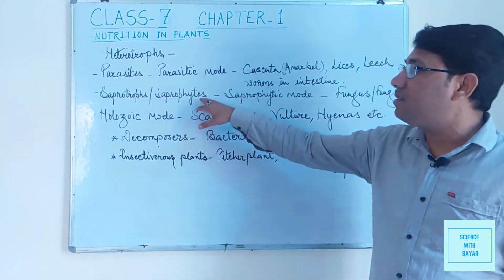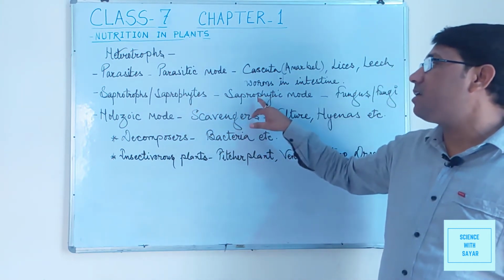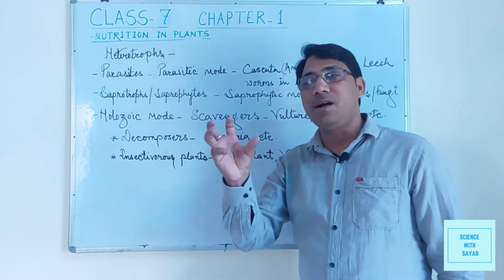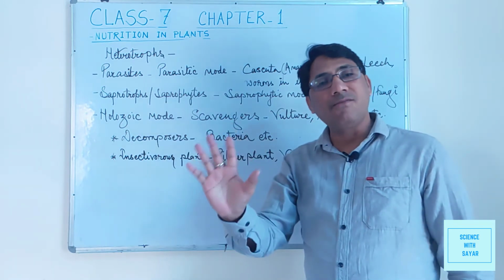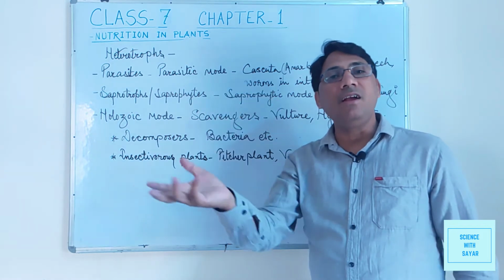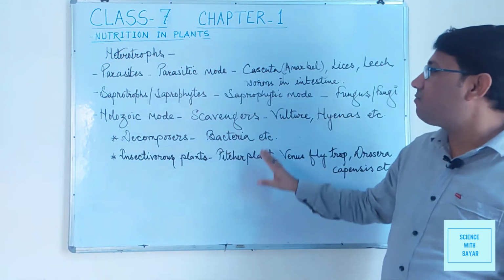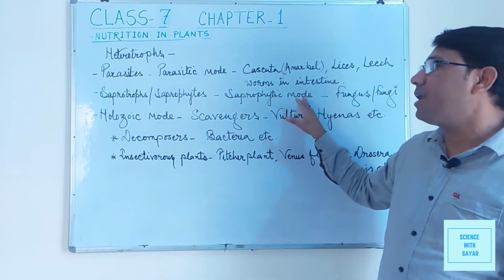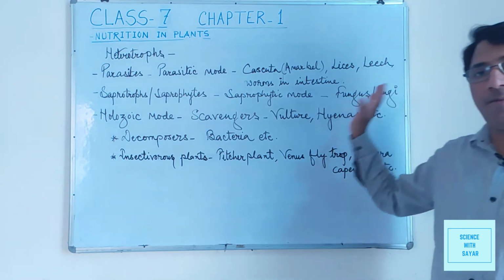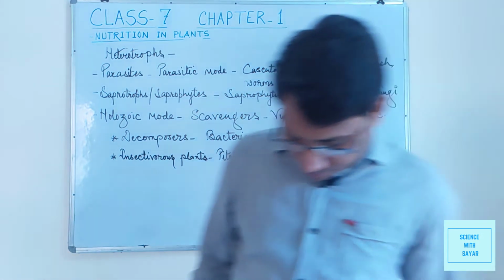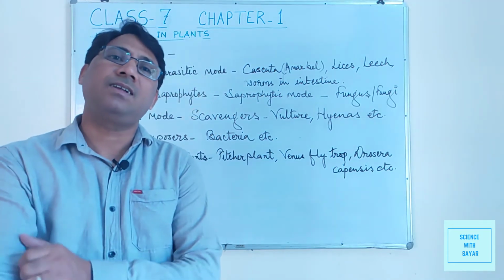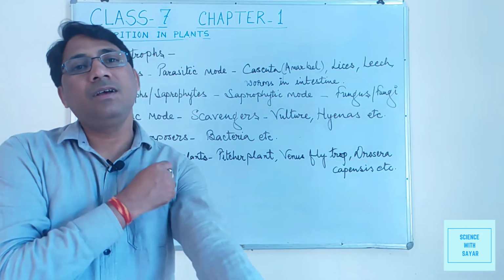These are the organisms which take their food from dead or decaying organic matter. They do not take the prepared food from the living organisms. They take from the dead organisms, dead remains, dead or decayed organic matter. For example, the commonest example is fungus. Fungus lives on plant barks, rocks, and ground, etc.